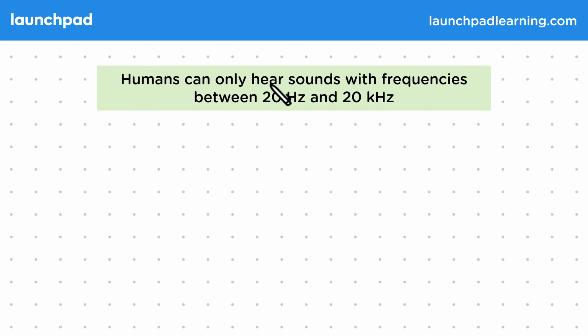Well, humans can only hear sounds with frequencies between 20 Hz and 20 kHz. This is a range you may be asked to recall in an exam. Just remember both values are 20, one with normal units and one with kilo units.